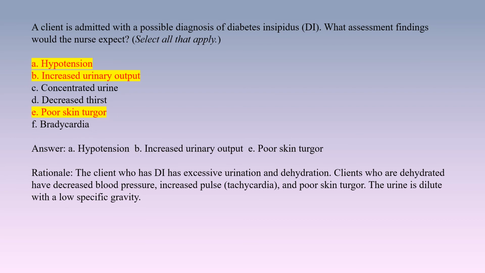Answer. A. Hypotension. B. Increased urinary output. E. Poor skin turgor. Rationale. The client who has DI has excessive urination and dehydration. Clients who are dehydrated have decreased blood pressure, increased pulse, tachycardia, and poor skin turgor. The urine is dilute with a low specific gravity.